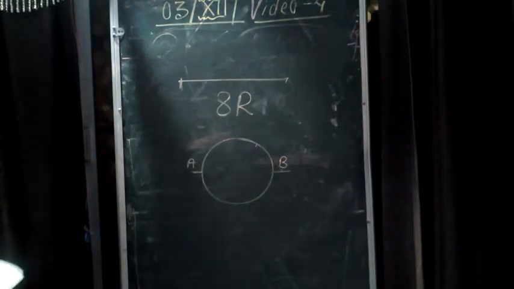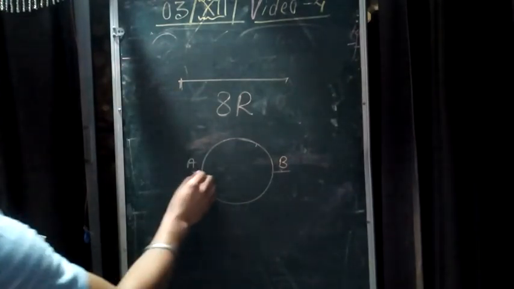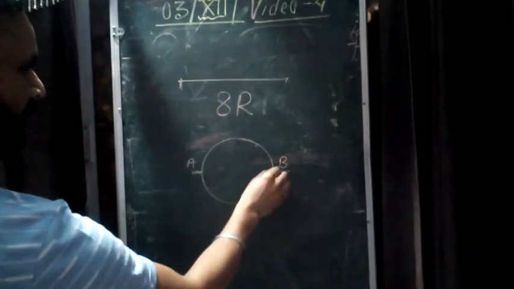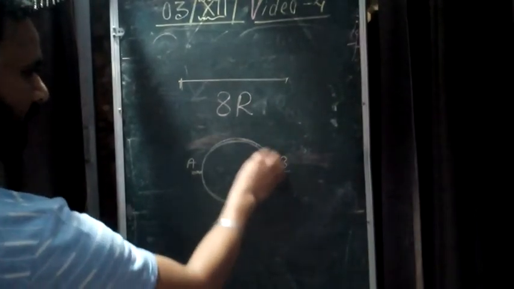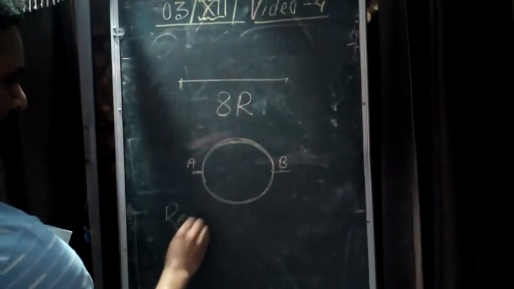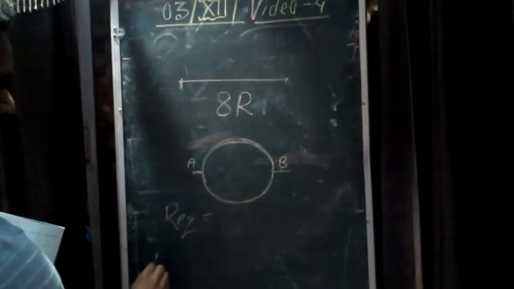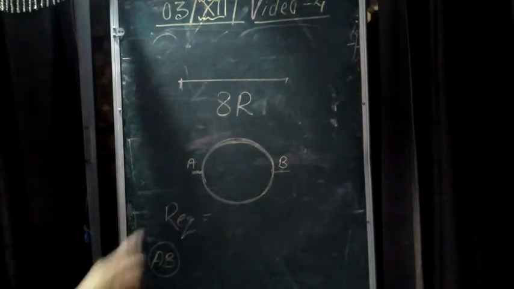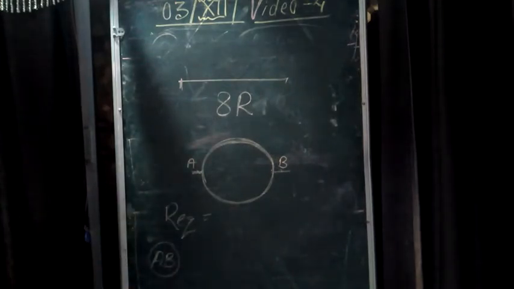Now what is the question? We have to find the equivalent resistance between A and B. First, we are going to find the equivalent resistance. Second, we are going to find the equivalent resistivity.